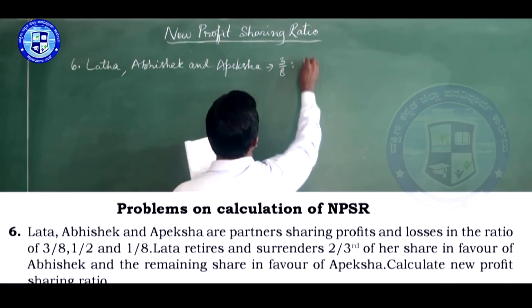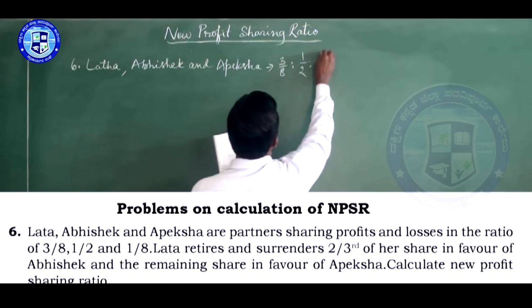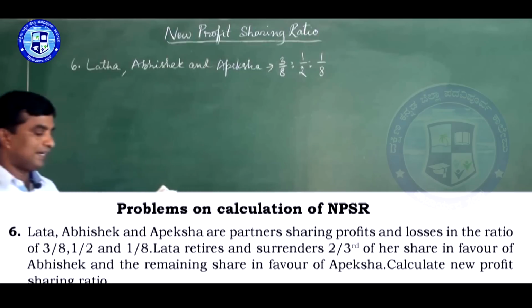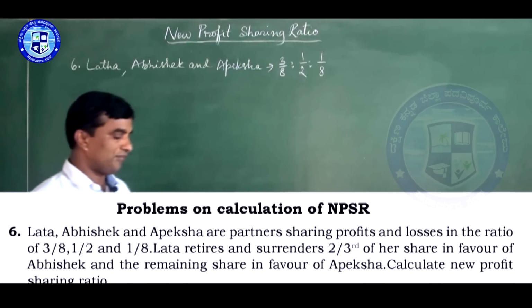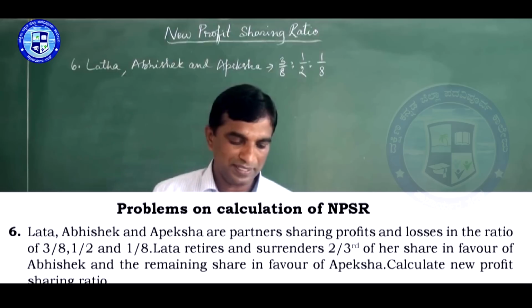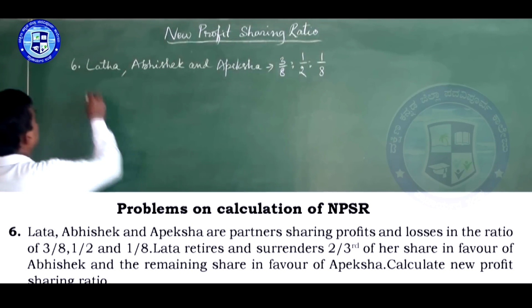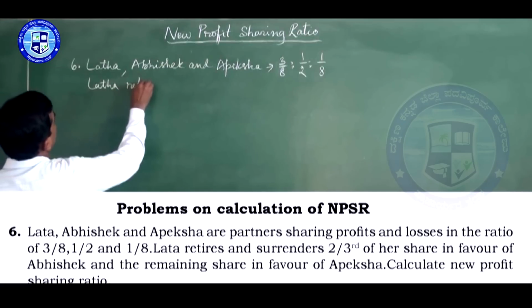They have given it in share. Lata retires and surrenders half of her share in favor of Abhishek and the remaining share in favor of Apeksha. So Lata retires. Just write the summary here.